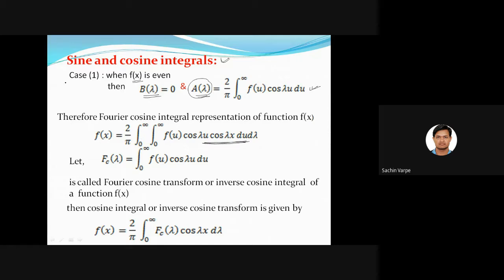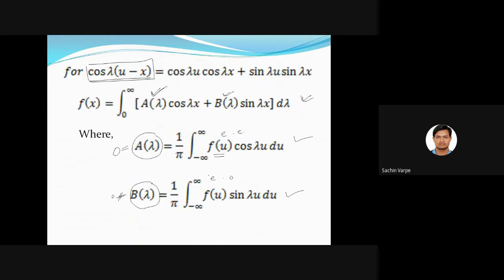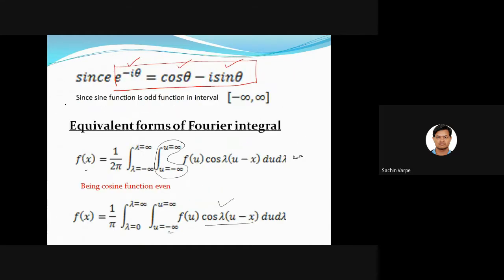Actually, previously it was 1 by pi, right? And then again, when we write the lambda integral as 2 times from 0 to infinity, then that 2 will be here. Remember, if you are getting confused, you can see here that this must be 0 and here it must be minus infinity.